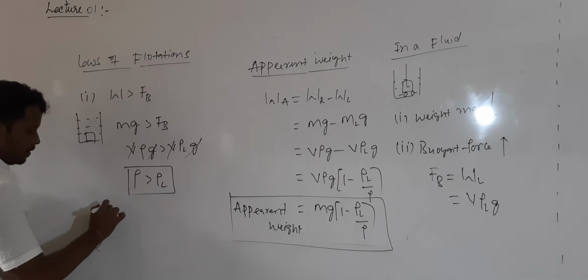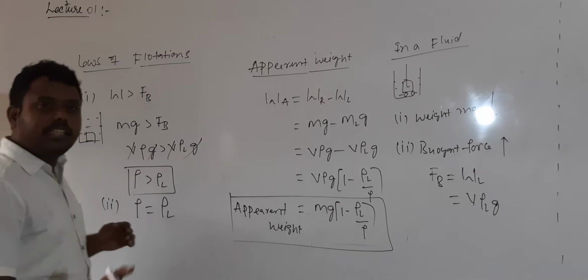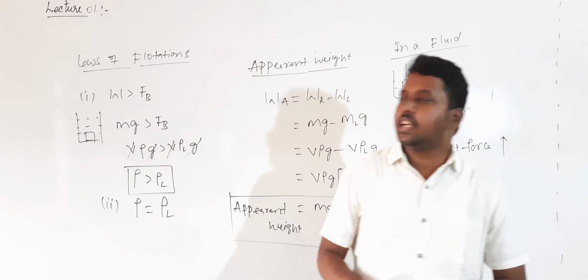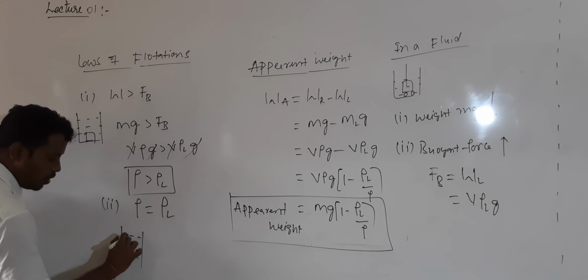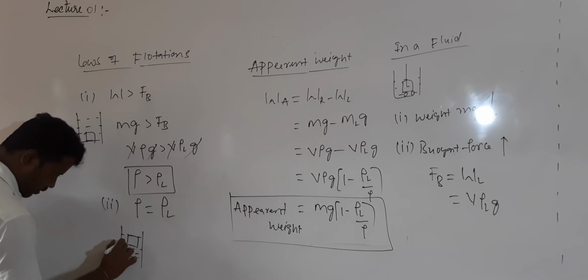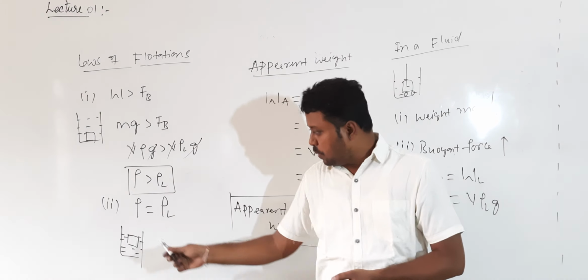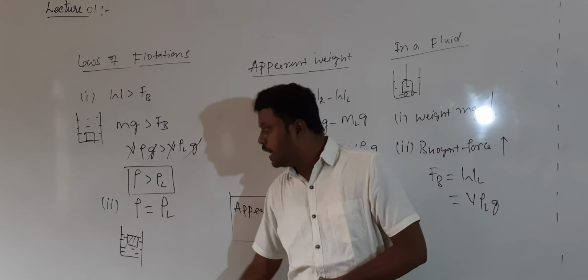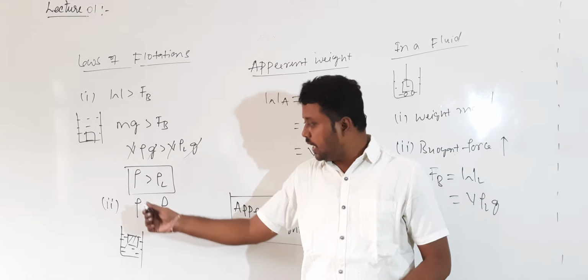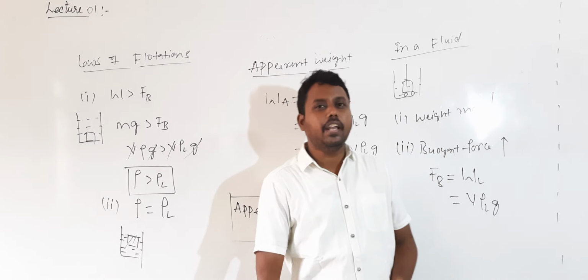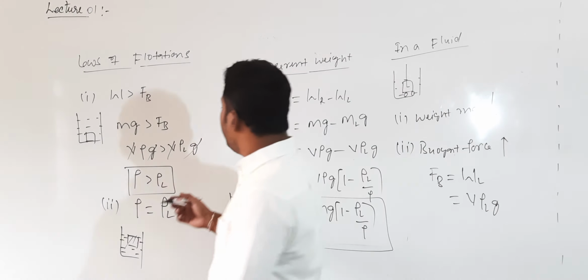The second condition: if rho is equal to rho L, meaning the density of the body and the density of the liquid are the same, then the body will float by sinking completely. The total body will sink inside the liquid, and the free surface of the body will be exactly at the surface of the liquid. It will sink completely, but float, whenever the density of the body is exactly equal to the density of the liquid. Understood?